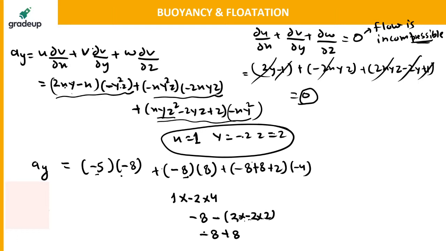Okay, this will get cancelled out. Okay, got it. This will be plus 8. And this is Z, this will be plus 2. So this will be minus 8. Clear. This will be 40 minus 64, and this will be minus 8. Is it clear now?